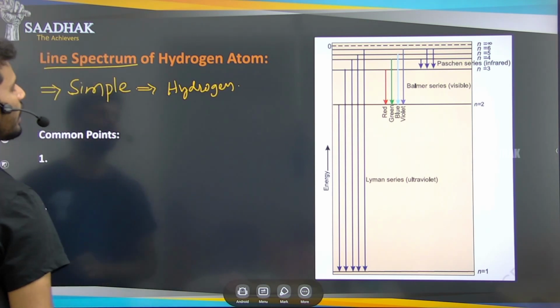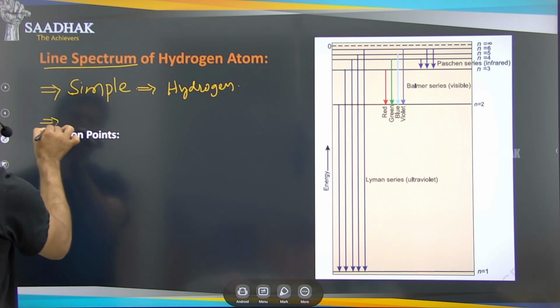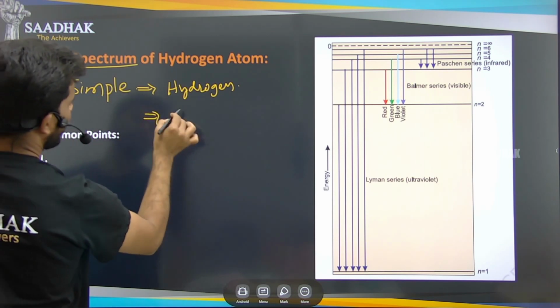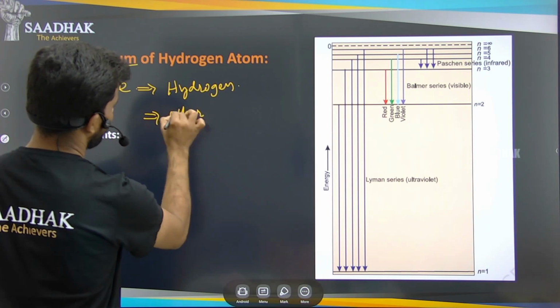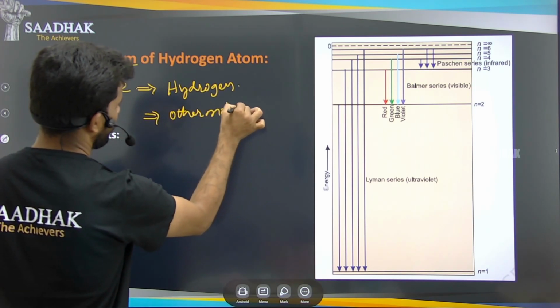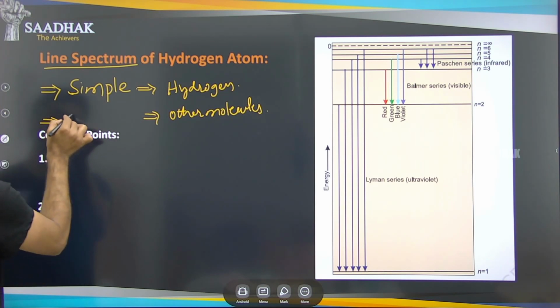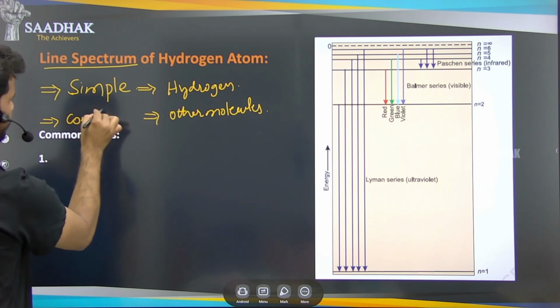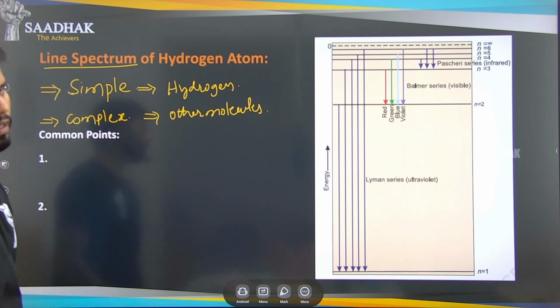This is hydrogen gas, so it has a very simple line spectrum, but all the other atoms or molecules are not simple. They form very complex line spectrums.